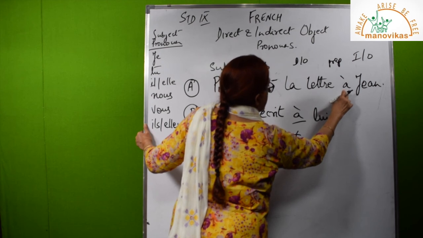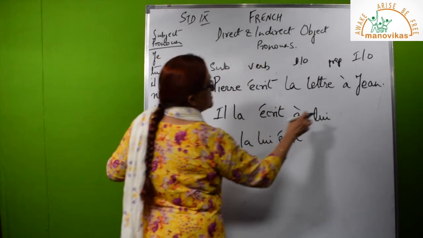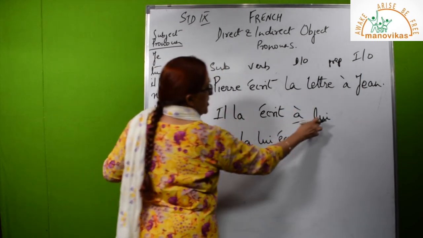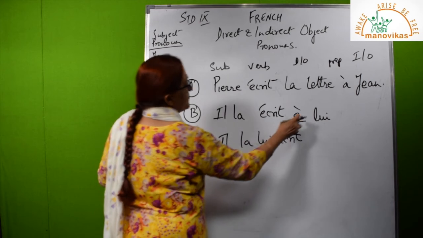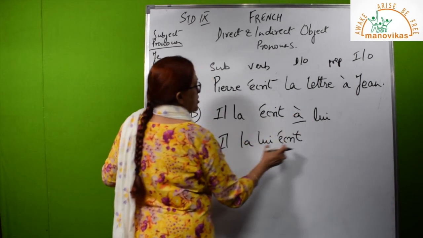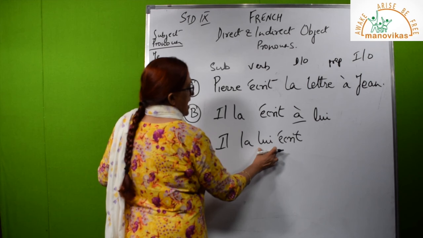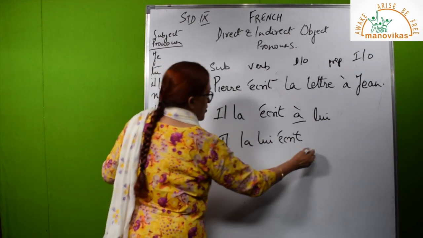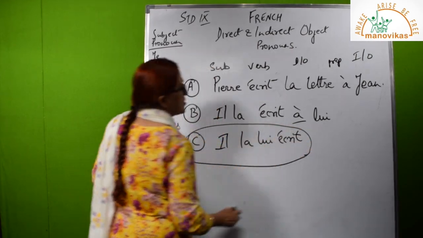In the first case, in your sentence B, that becomes elle. In this sentence, it becomes lui. Then, in my sentence C, I am getting rid of the preposition, and that lui comes to the left of the verb in both cases. But la precedes lui. This I will explain later on in my next class. So that's all for today.